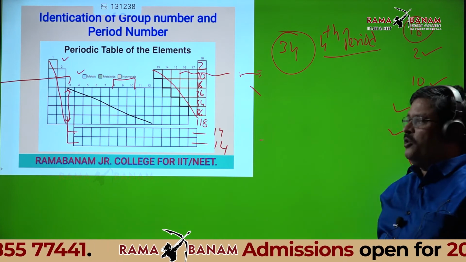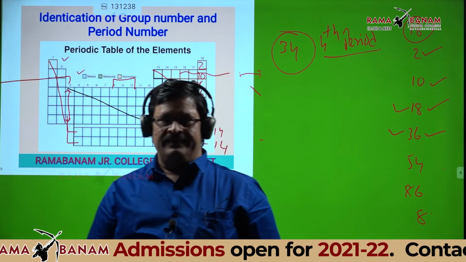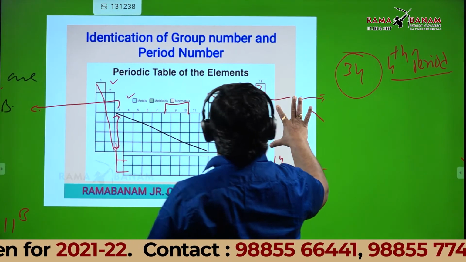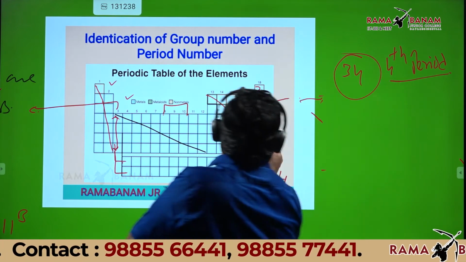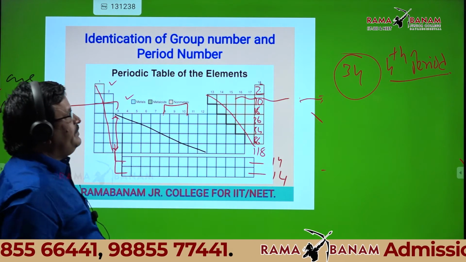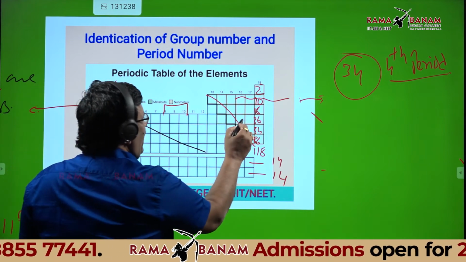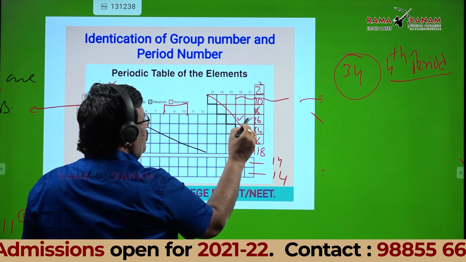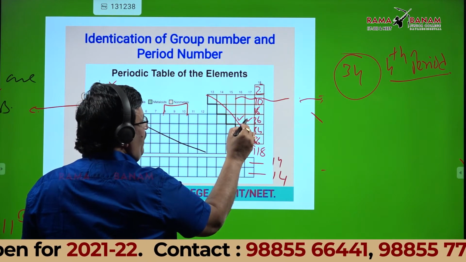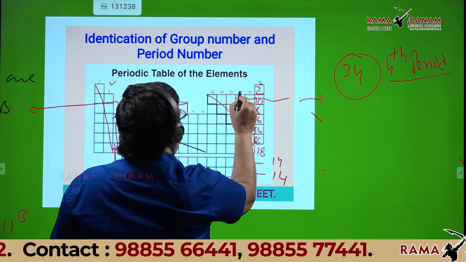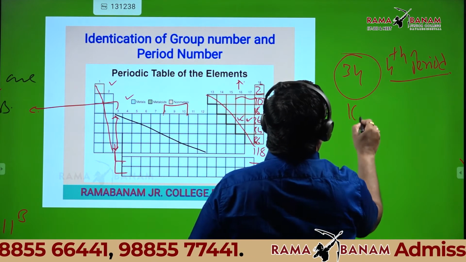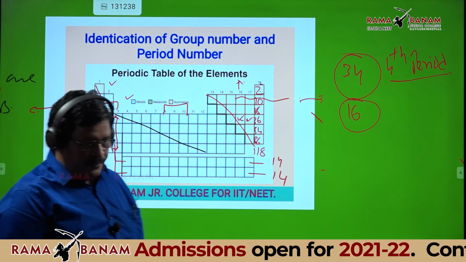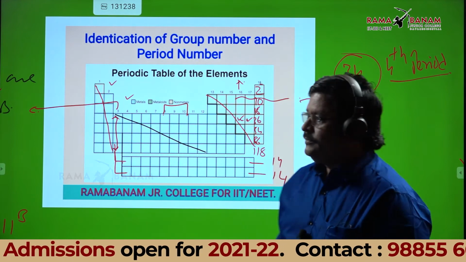Now coming to group. How to identify the group number? See, one more time see the chart. If 36 is column 18, then 35 is column 17, and 34 is column 16, right?